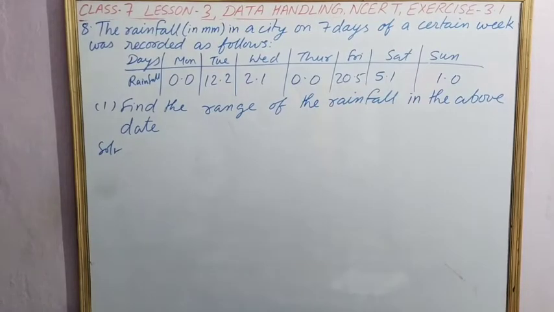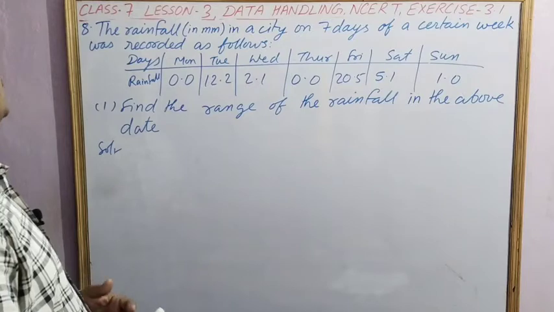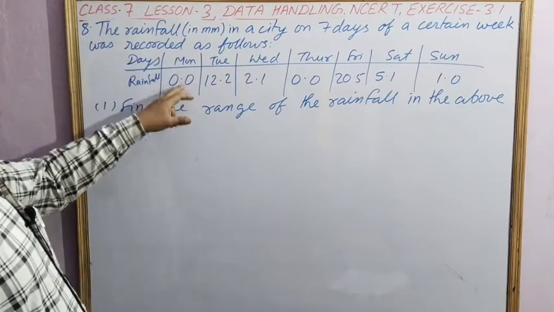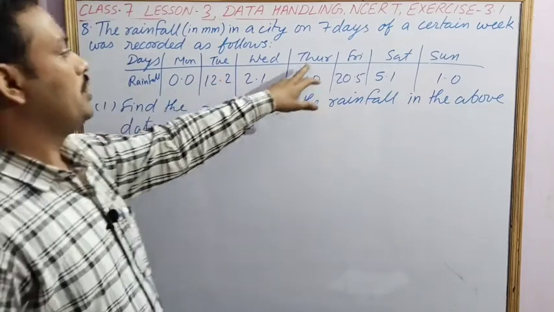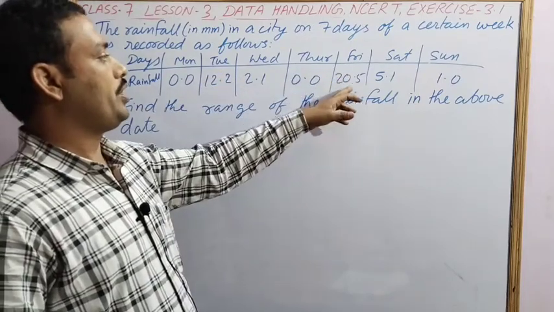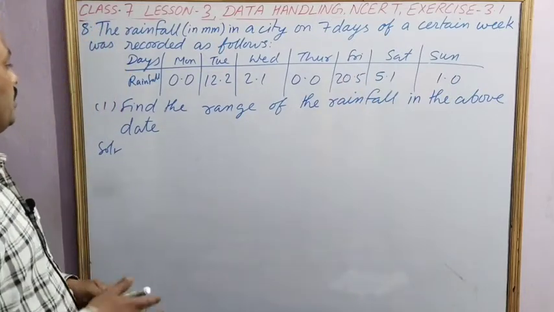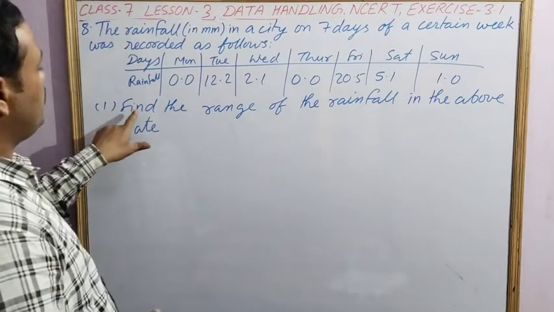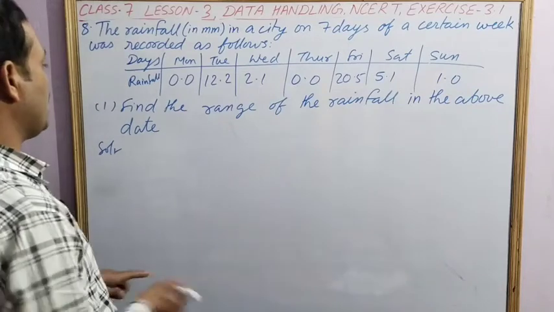Question number 8: the rainfall in millimeters in a city on 7 days of a certain week was recorded as follows. The table is given. On Monday it is 0.0, Tuesday 12.2, Wednesday 2.1, Thursday 0.0, Friday 20.5, Saturday 5.1 and Sunday 1.0. Here we have to find the range. The first part of the question is to find the range of the rainfall in the above data.